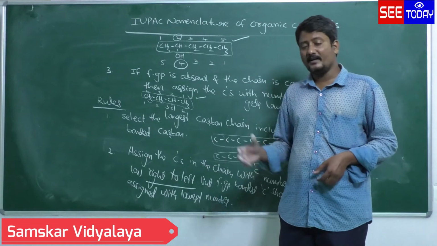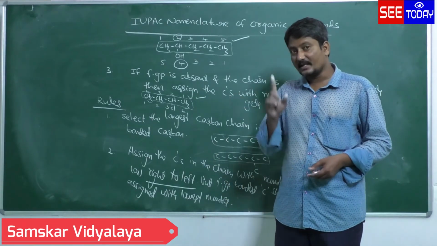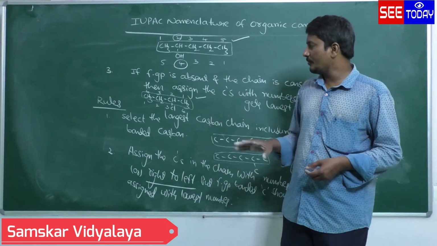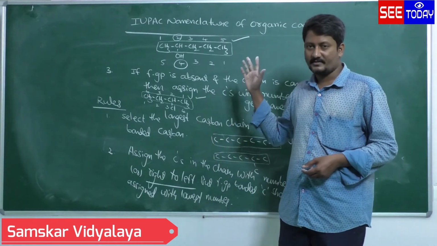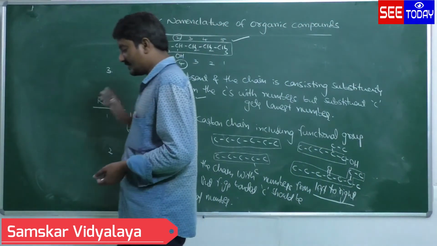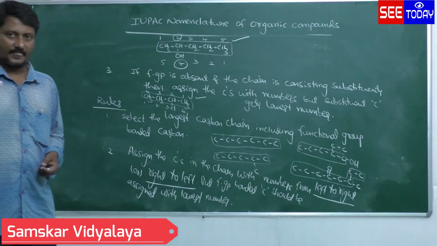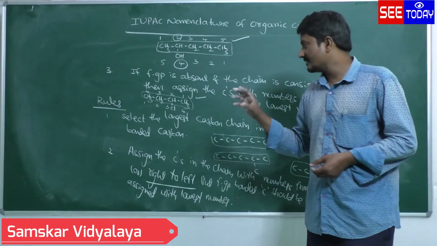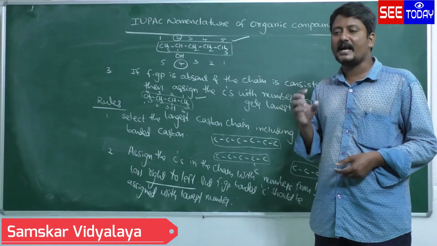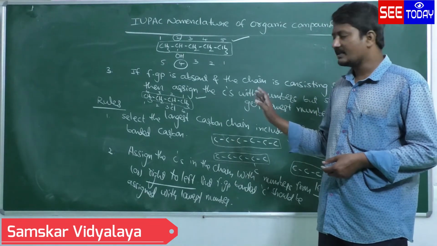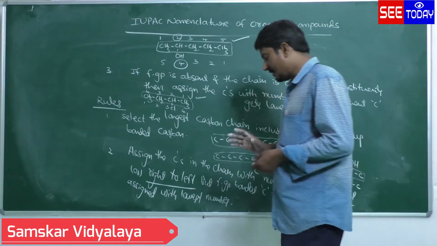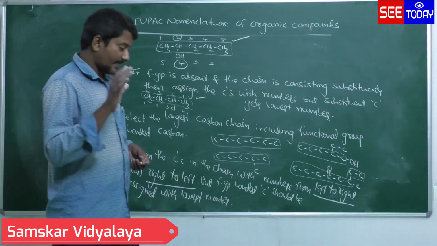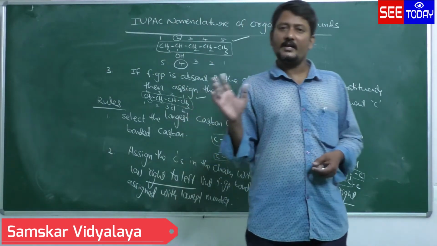Suppose the functional group and substituent both are present. Give the priority to the functional group. Don't consider the substituents. If the functional group is absent, consider the substituent, so the substituent should get the lowest number. So remember the difference between the substituent and the functional group. The functional group represents the characteristic properties, but not the substituent. So that's why if a functional group is present, we give the lowest number to the functional group, whereas only when substituents are present, we give the lowest number to the substituent.